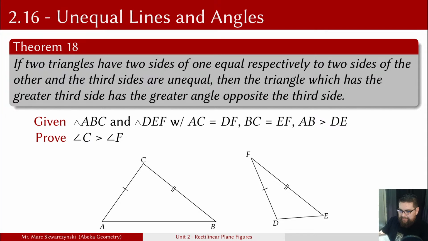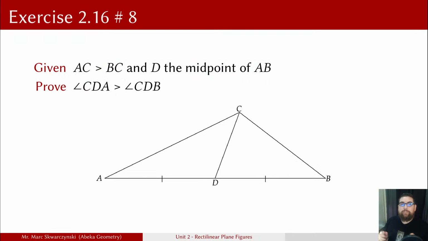Exercise 216, number 8. All right, you guys have some blanks to fill in, so hopefully you're still awake and paying attention. Again, I do apologize that was kind of dry, but it's just the nature of this section. We are given that AC is greater than BC, and D is the midpoint of AB, and we're trying to prove that angle CDA is greater than angle CDB. Okay, so our goal here is to prove that this angle is bigger than this angle.